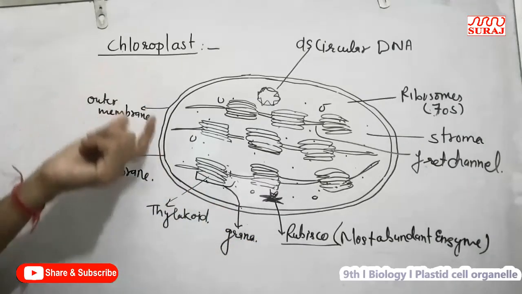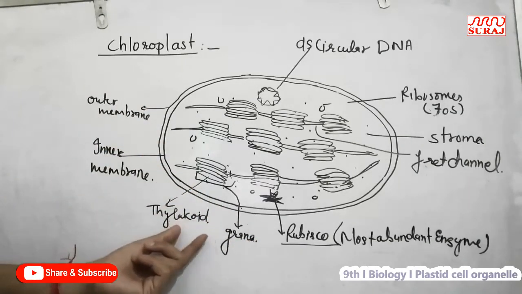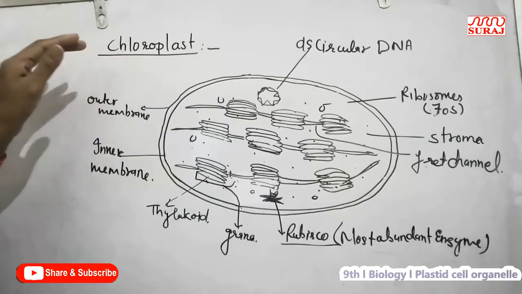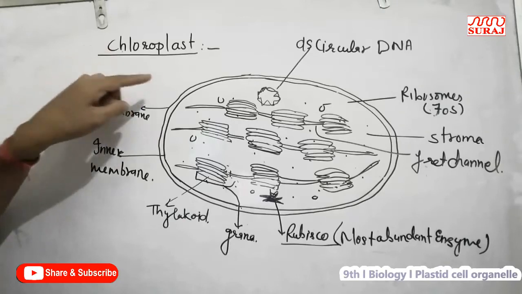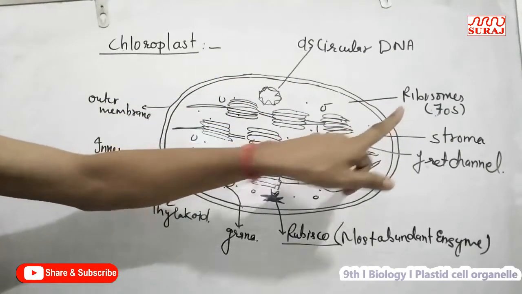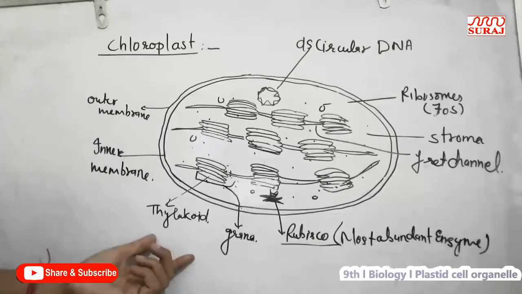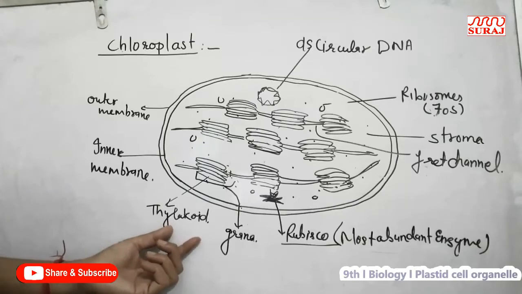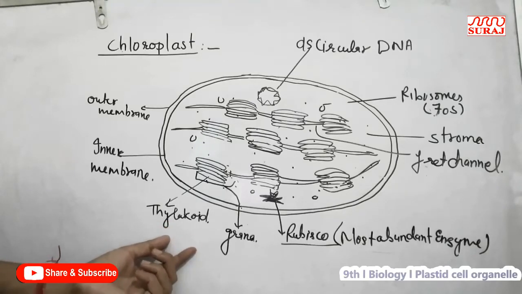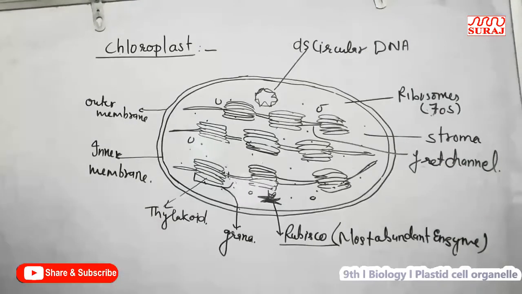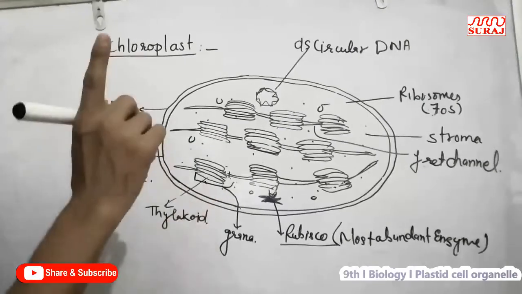The chloroplast is known as the kitchen of the cell. Like mitochondria, the chloroplast or plastid has its own DNA and 70S type ribosomes. So the plastid is also known as a self-duplicating or semi-autonomous cell organelle.